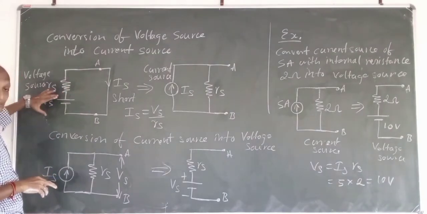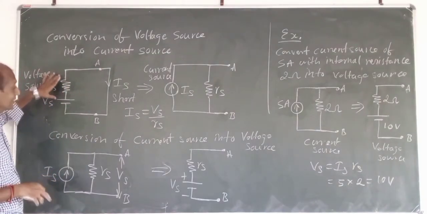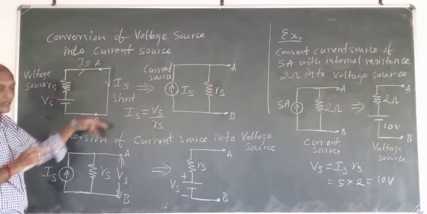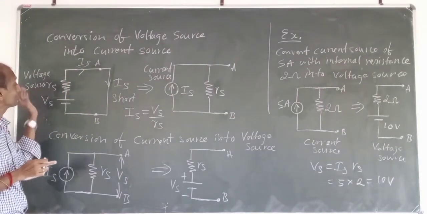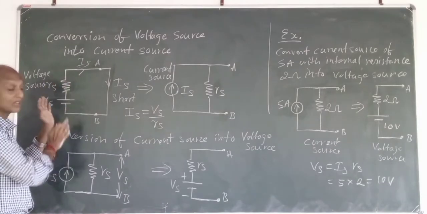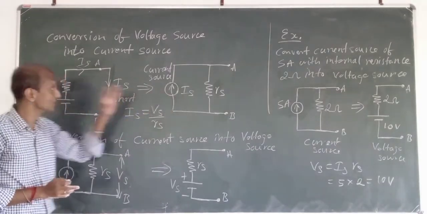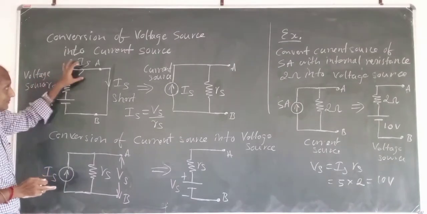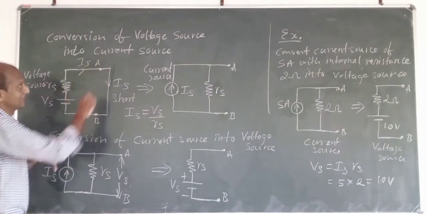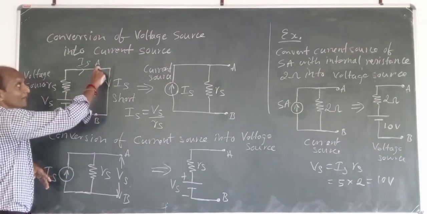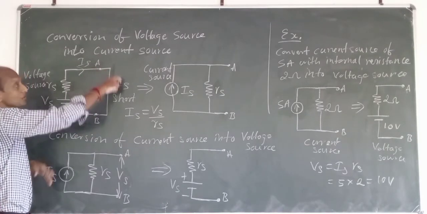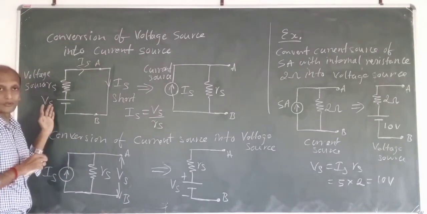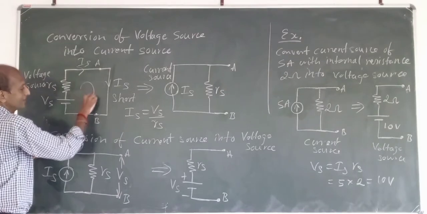So this Vs with internal resistance Rs has some Is flowing like this. Now this is your voltage source. How can you make this voltage source into a current source? Because of the voltage given and some internal resistance, some current Is will flow. If I take two points A and B and make a short, all of the current will flow from A to B and go back to the voltage source. So the current flows in this manner.